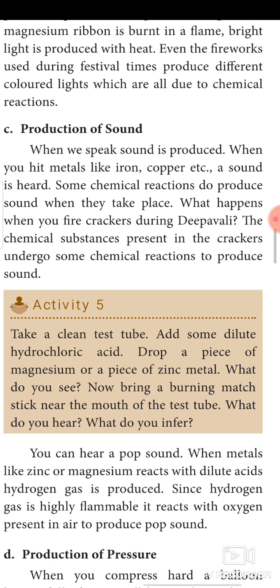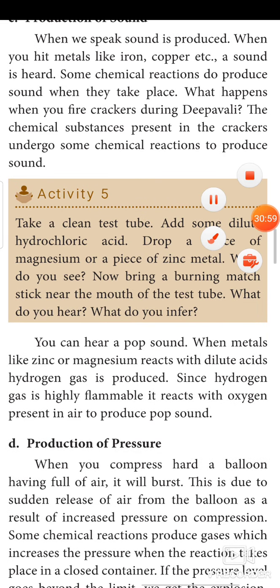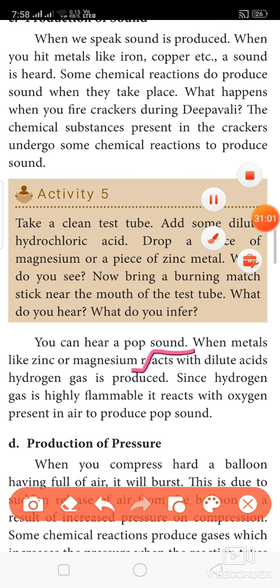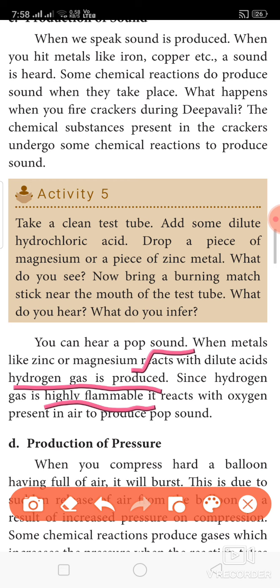What will happen? You can hear a pop sound. When metals like zinc and magnesium react with diluted acids like sulfuric acid or hydrochloric acid, hydrogen gas is produced. The hydrogen gas is highly flammable. It reacts with the oxygen present in the air and produces a pop sound.